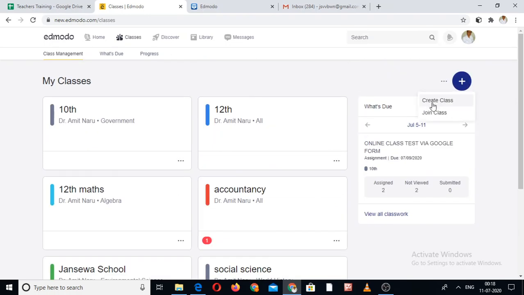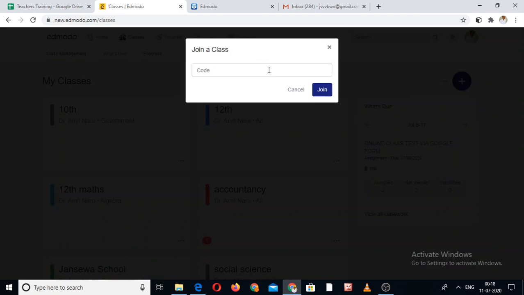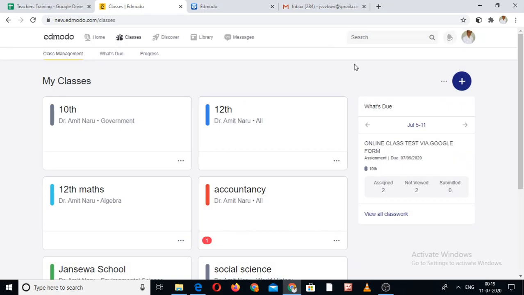The second option is join class. So what is that? I, as a student, would like to join the class of one of my particular teachers. So I enter his class code here, and I click on this one, so that I will be able to join his class. So as a teacher you can create the class, or as a student you can join the class. Both of the options are here.